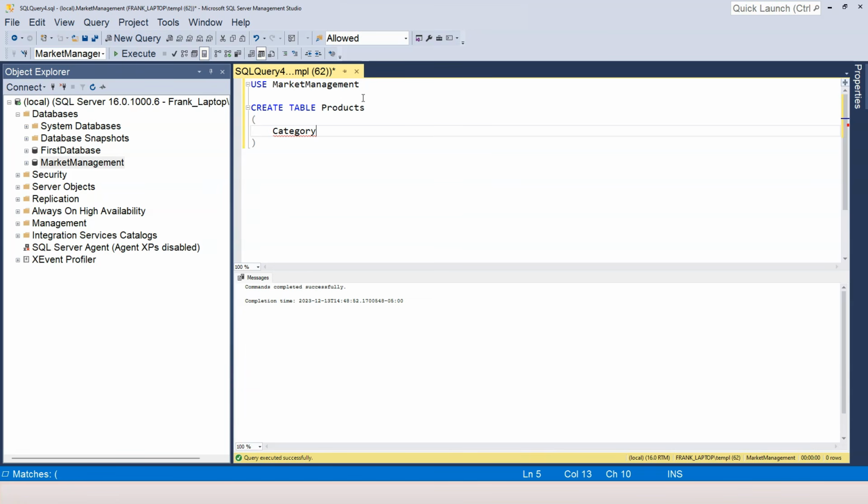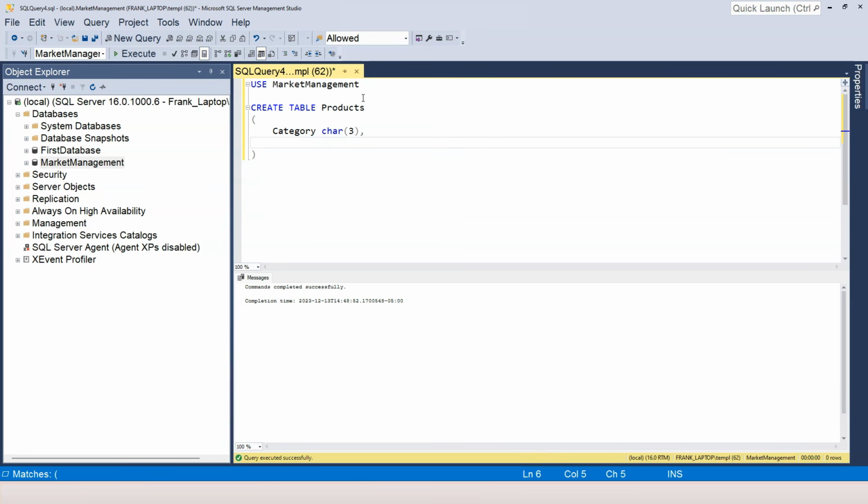So the name of the column is going to be called category. And I want to use 3 characters to represent the category of the product. And for that purpose, I can use the data type char. Char means character. And for char, we always need to specify the length of the string. So if I say 3, that means I'm allocating 3 characters of space for the category column.